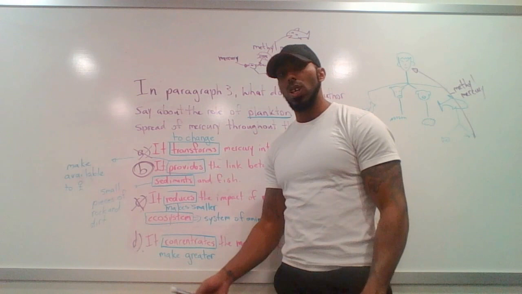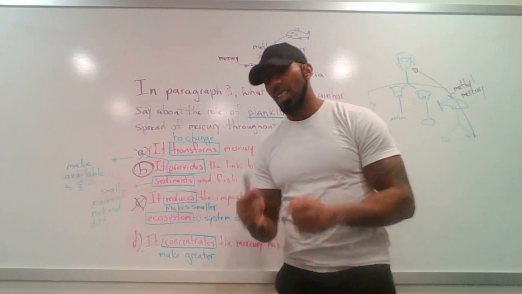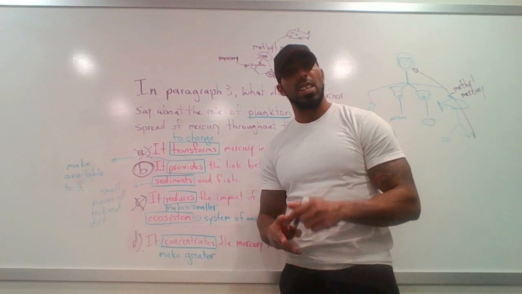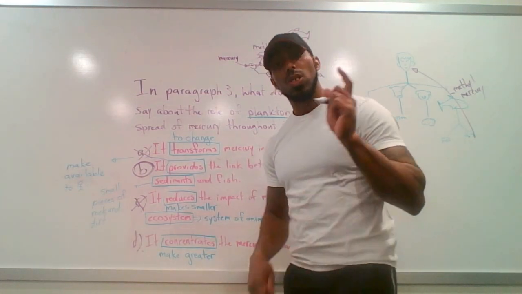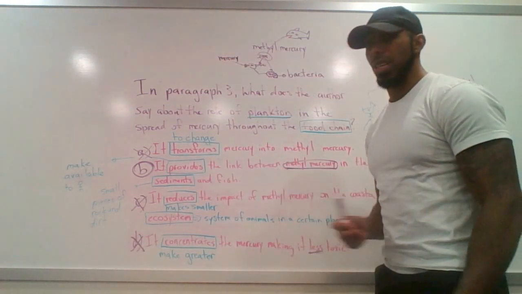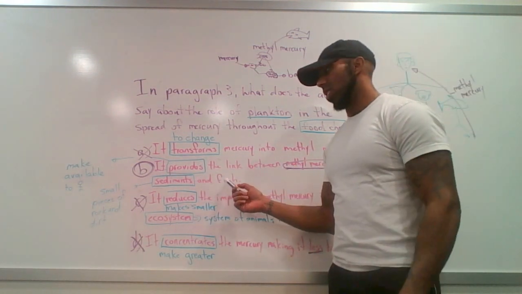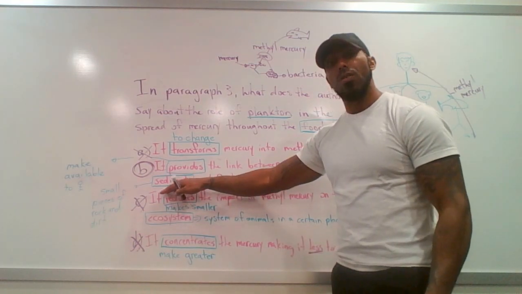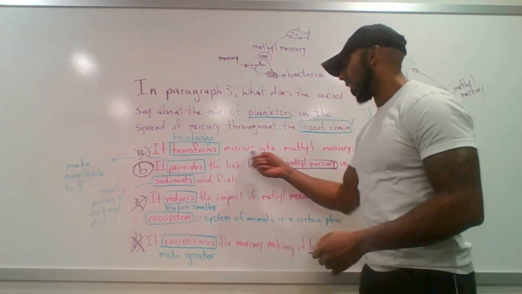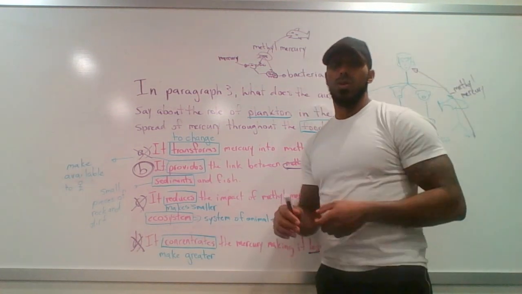Now, this is funny because we know to concentrate means to make greater or make stronger. So it doesn't make sense to concentrate something to make it weaker. It's impossible because that's not what concentrate means. So this answer is also incorrect. So the answer is B. It provides the link between methyl mercury in sediments and fish. Okay. So how does the methyl mercury get from the sediments to the fish? Well, through plankton. Okay, that's the link, or the way, and how it gets up throughout the food chain.